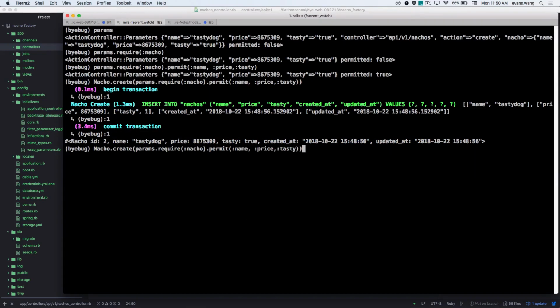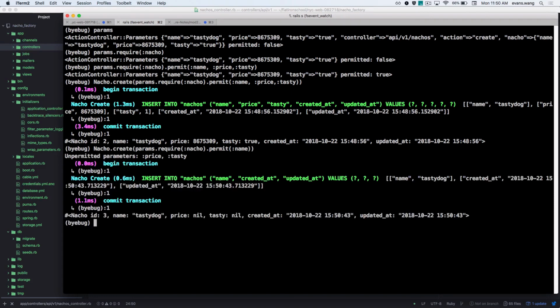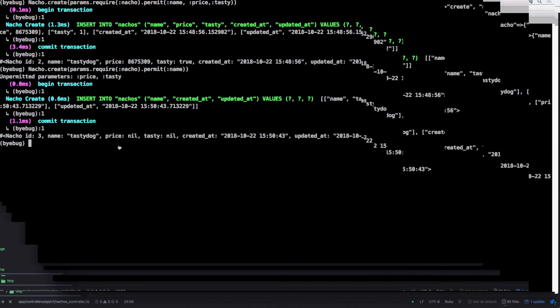Now, what should happen if I create with my strong params and I don't put in tasty, and just the name? We already created it, and I have no validations. It makes it, but what about price and tasty? It blocks it. Okay. So strong params allows me to tell it only what attributes I want from the particular hash, yeah?